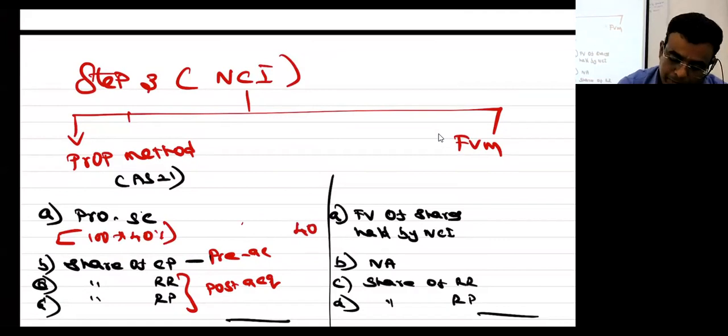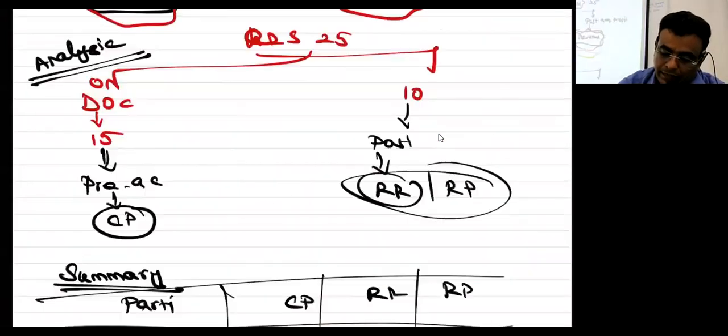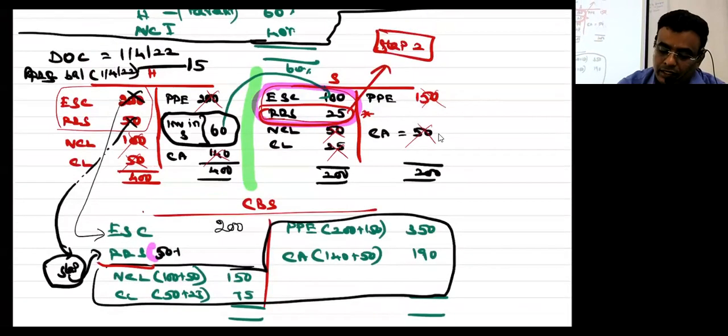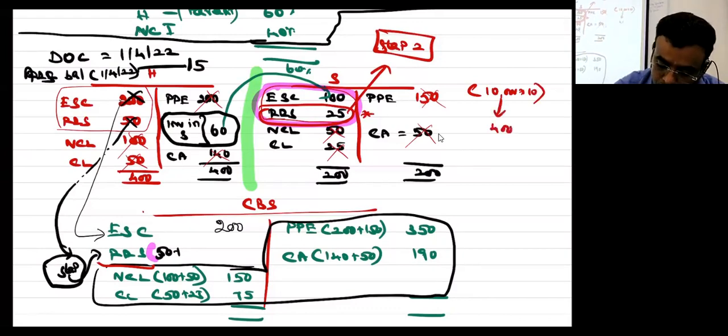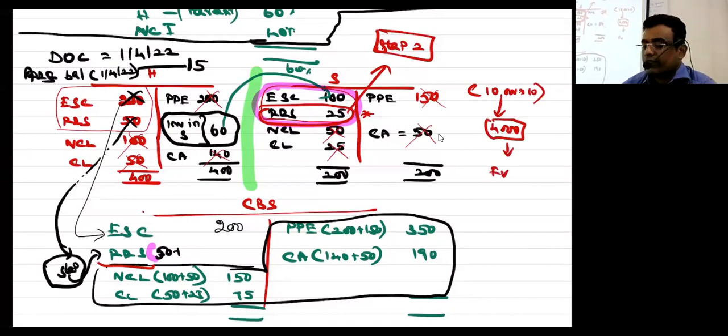Now, what have you written in step number 2? How can we put it here? If the number of shares is given, suppose for example 10,000 shares of 10 each, how many shares does he hold? 4,000 shares? The fair value of this will be given in the question. Whatever the number, the fair value will be given. You have to multiply 4,000 into fair value. I hope it is clear now?